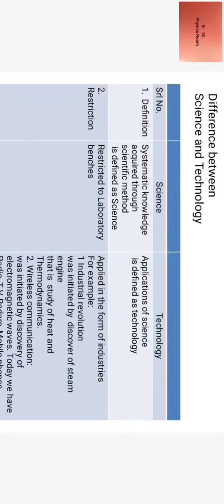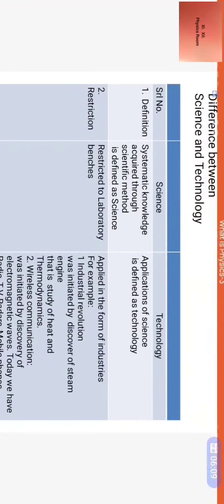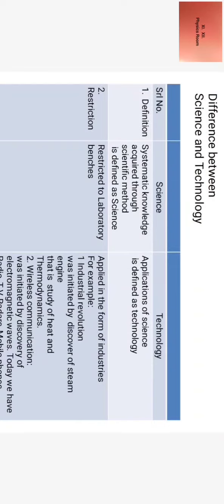Under the columns you can see first we take up definition. Now science, what is science? Definition of science, we say systematic knowledge acquired through scientific method. Systematic knowledge acquired through scientific method is defined as science, and applications of science is defined as technology.